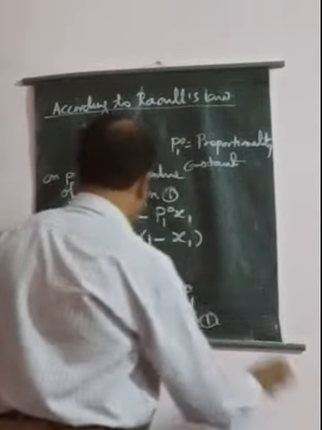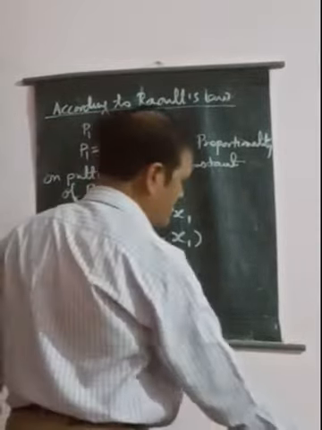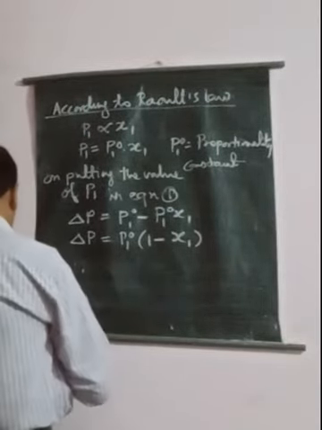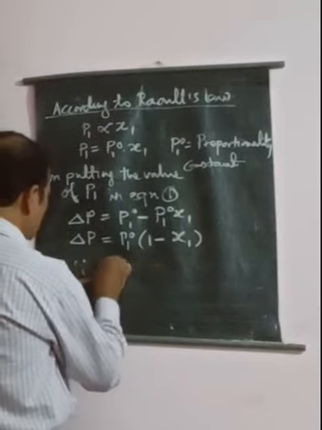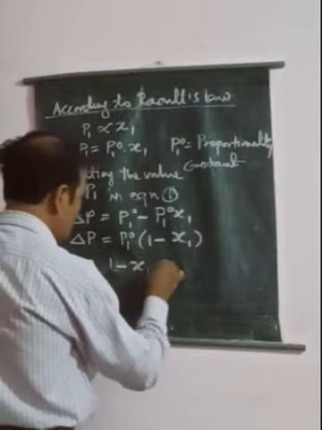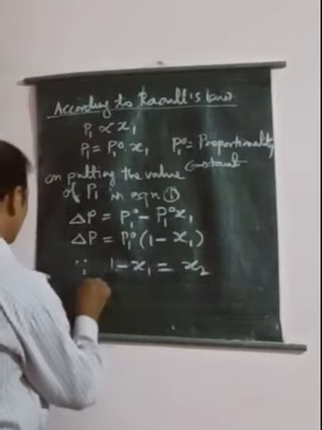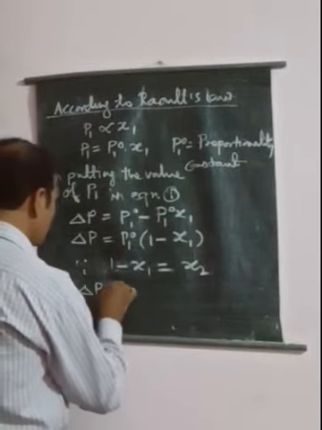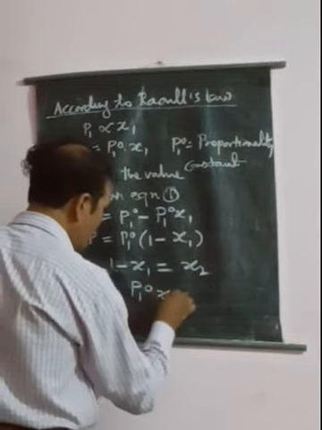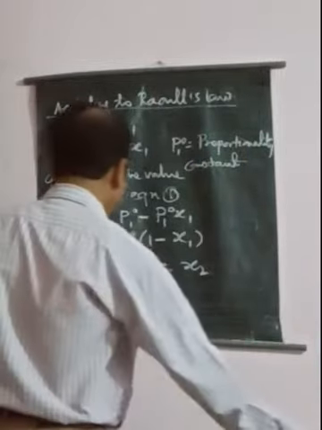As we know very well, 1 minus X1 is equal to X2 according to mole fraction. So now delta P is equal to P1 naught into X2.